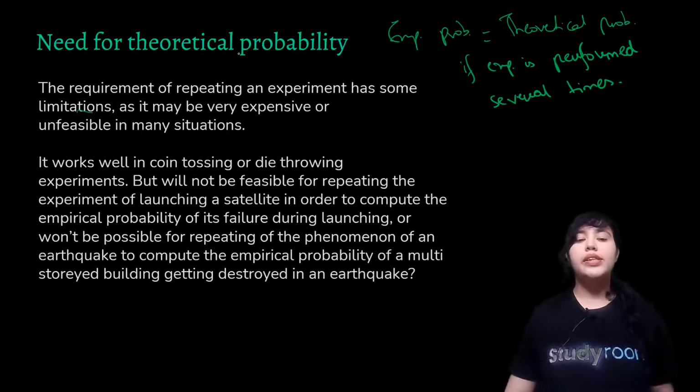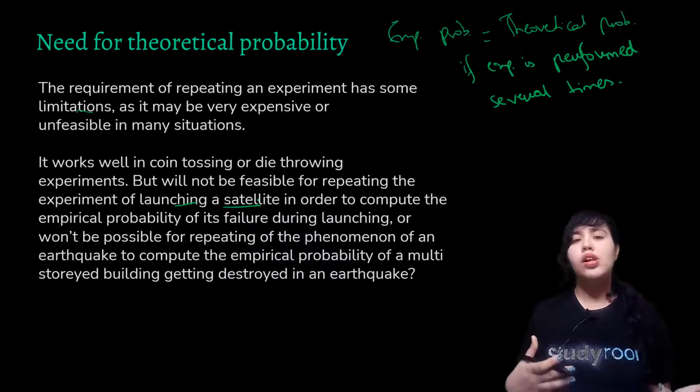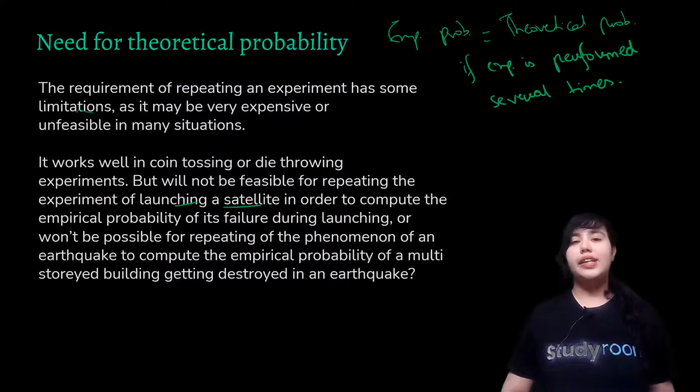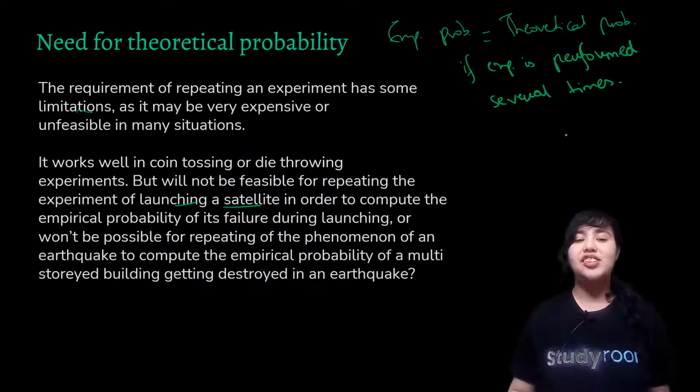Now you tell me, for example, we are launching a satellite, and we need to make a prediction whether the satellite would be successful or would fail. How would you predict it? Obviously, you can't attempt to launch a satellite 1,000 times. That would be so costly. You can't burn a hole in your pocket, right?